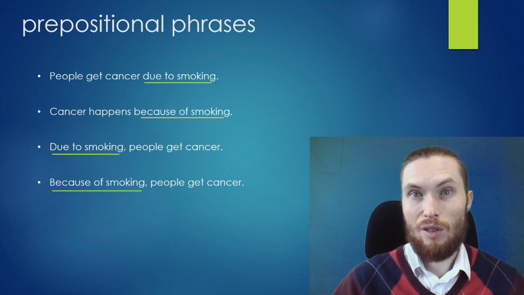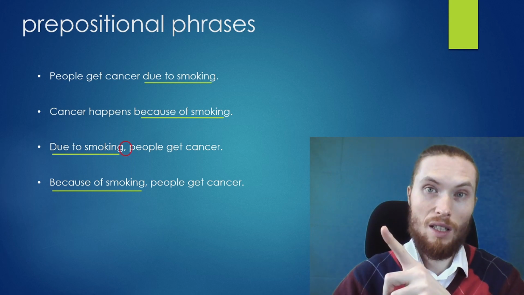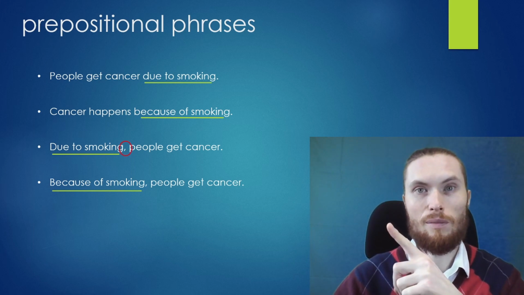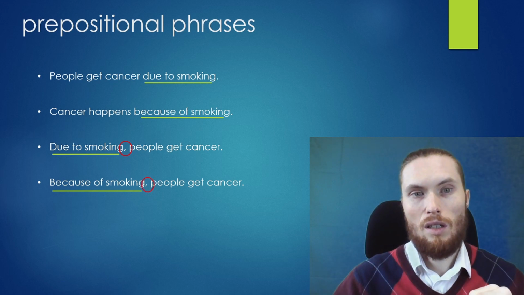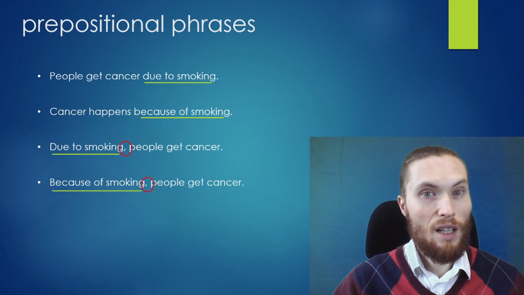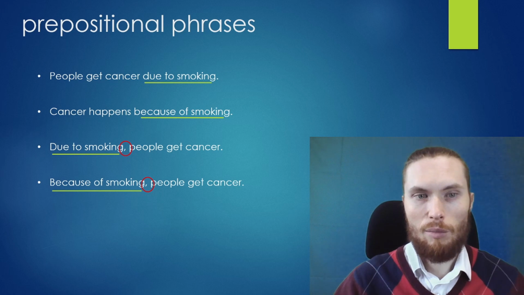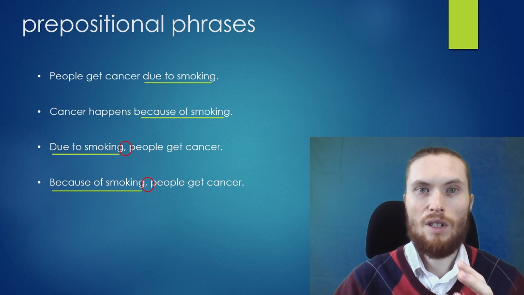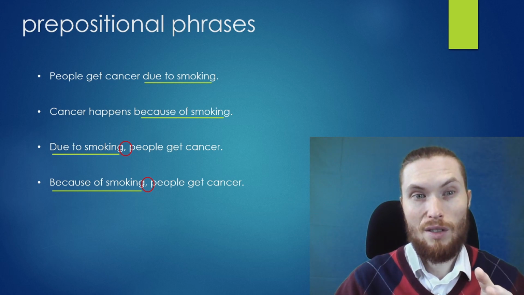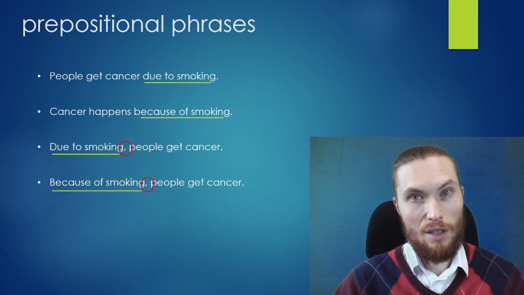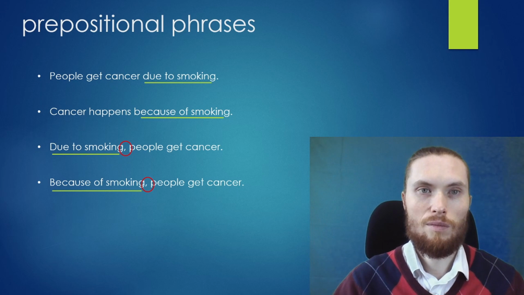And also similar to that, if you put it at the beginning, you should have a comma. If you put it at the end or in the middle, you don't need a comma. So these are how to use prepositional phrases. And again, they connect a noun phrase to a sentence.